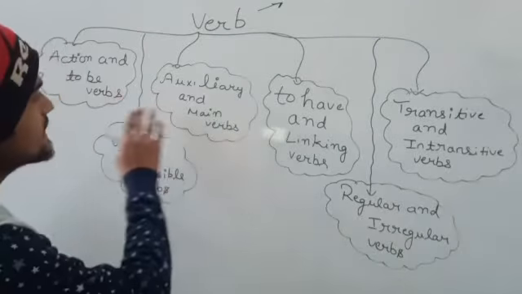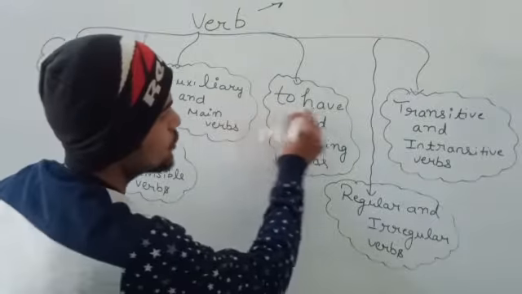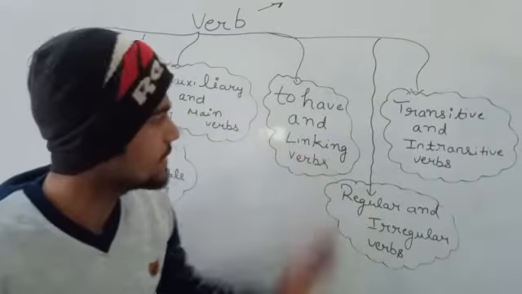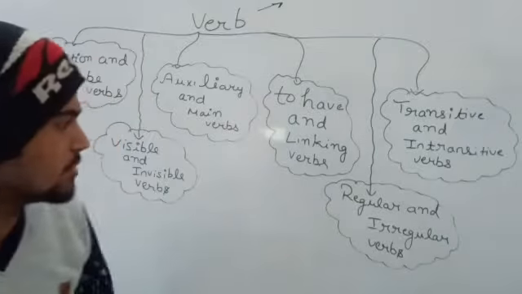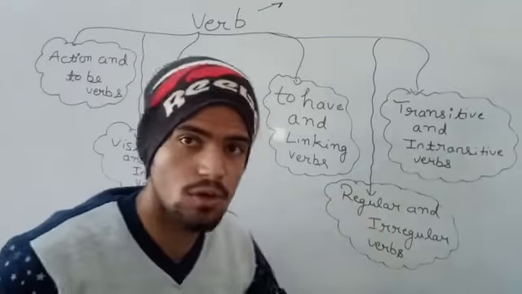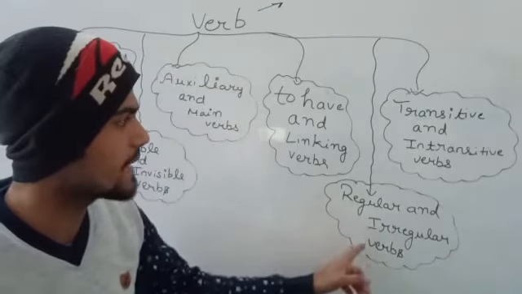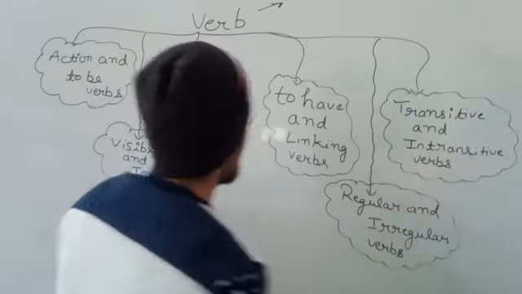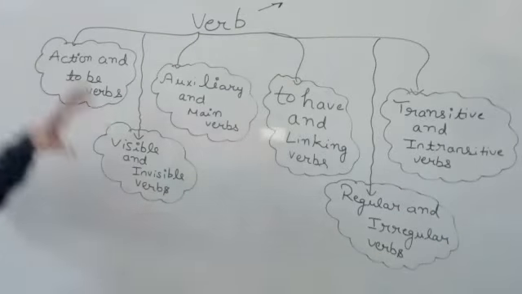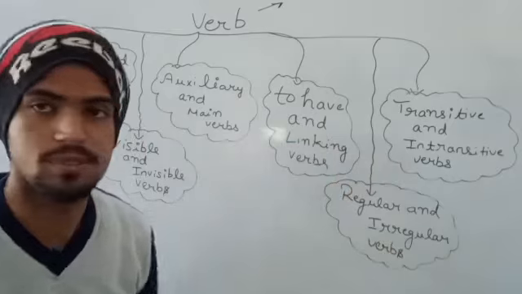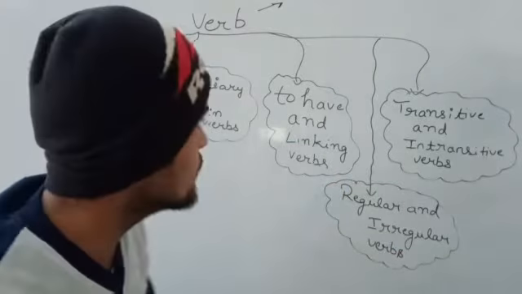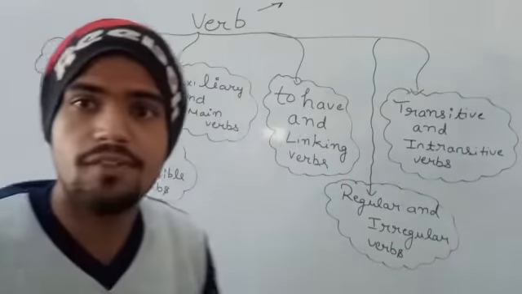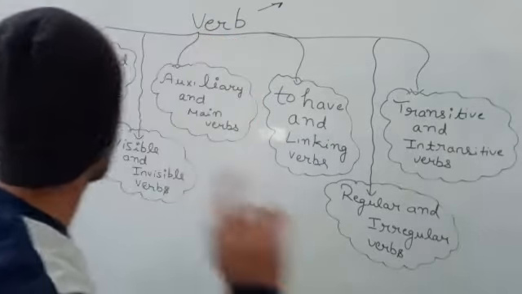After auxiliary and main verbs, there are to have and linking verbs. After to have and linking verbs, there are regular and irregular verbs, and transitive and intransitive verbs. As you can see, I have written there are many kinds of verbs. So, in this video, I have just given you a short introduction of them. After this introduction, I will tell you about them one by one.